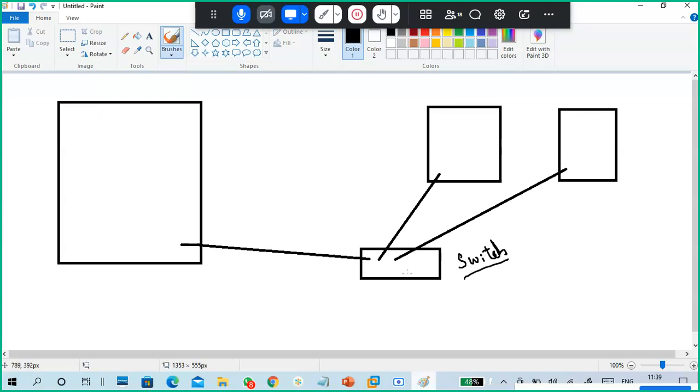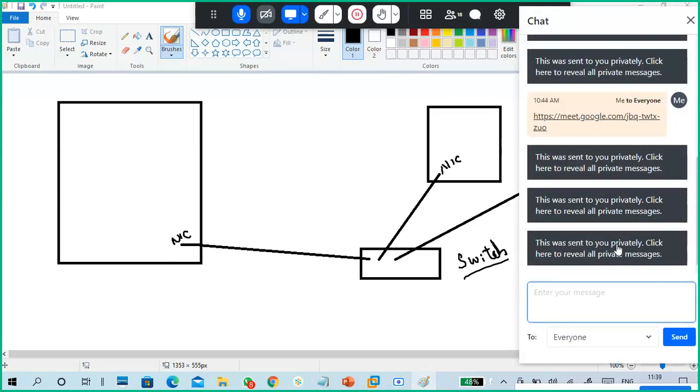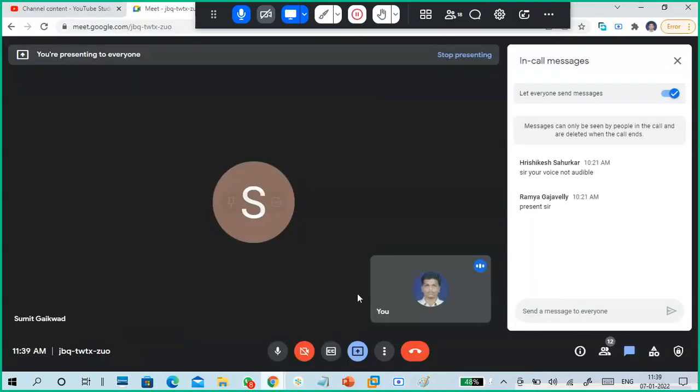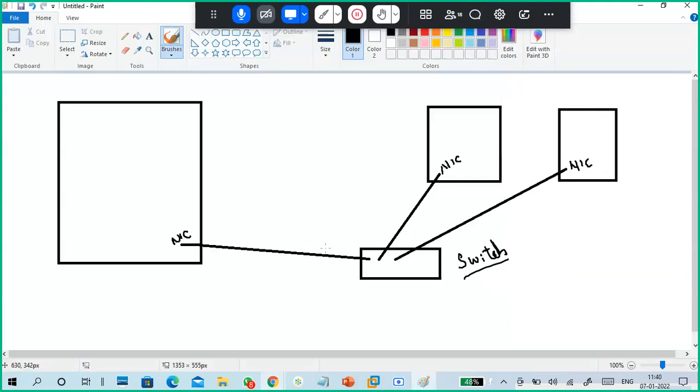For example, this is a switch. This is my NIC. NIC is used to connect to the network. Simple, right? NIC, Ethernet card or LAN card, all names are the same. Now, for example, this is my web server.